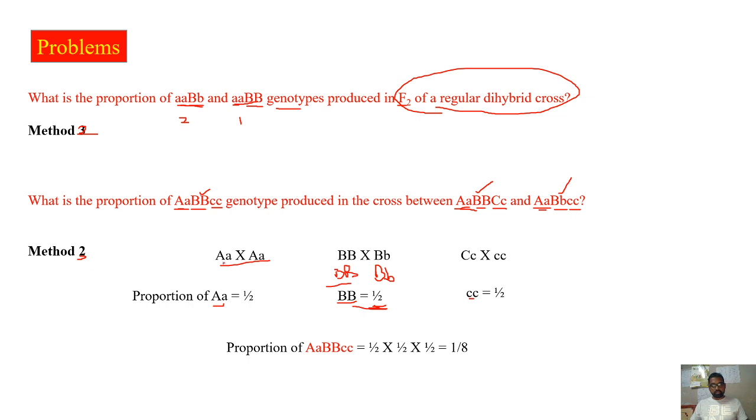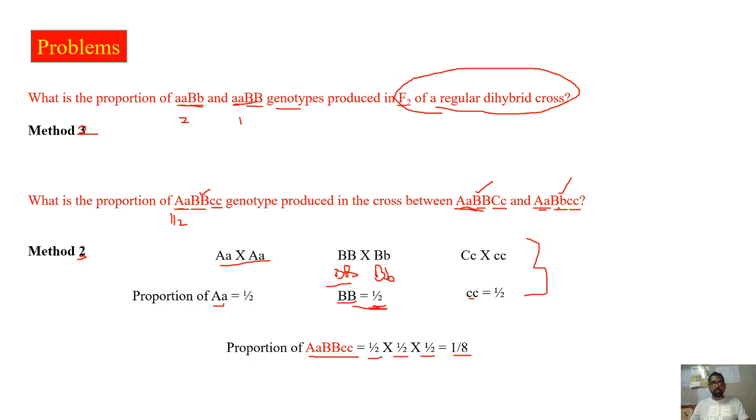These things you must be in a position to predict directly without writing even this on the paper. Straight away you have to write the probabilities by looking at this. This will come with practice on the monohybrid cross, so practice as many problems as possible like this. Now the question is about the proportion of this. The proportion of this thing is half, this thing is 1 by 2, and again this thing is 1 by 2. So 1 by 2 into 1 by 2 into 1 by 2. Therefore the answer is 1 by 8. So whatever the problem that is given, it can be trihybrid like this, or maybe tetrahybrid or pentahybrid or hexahybrid.